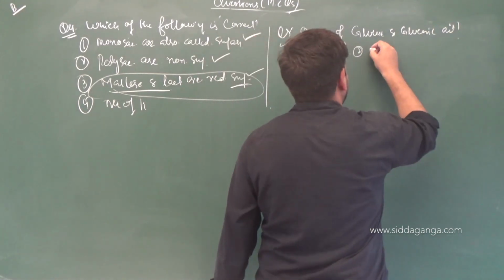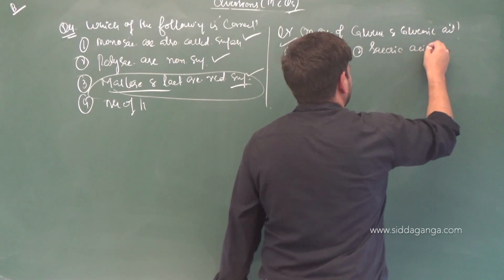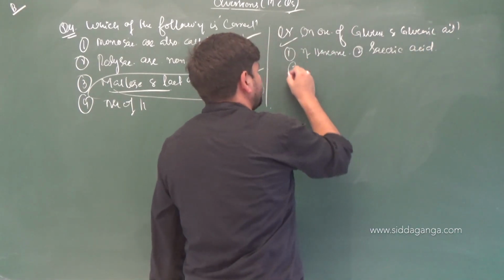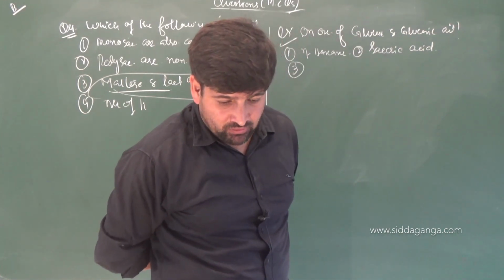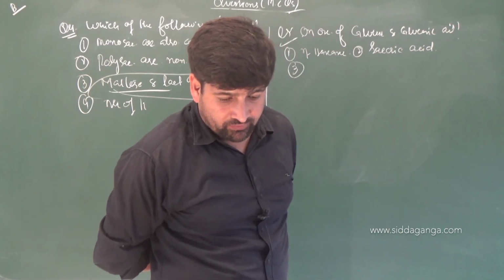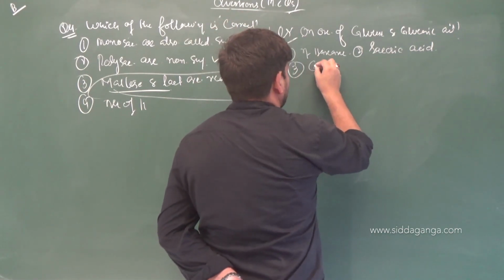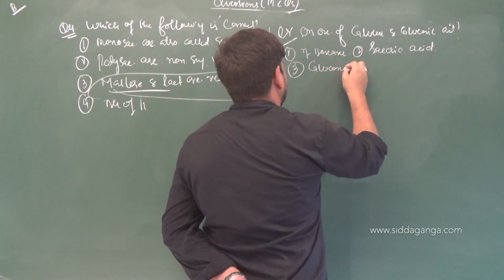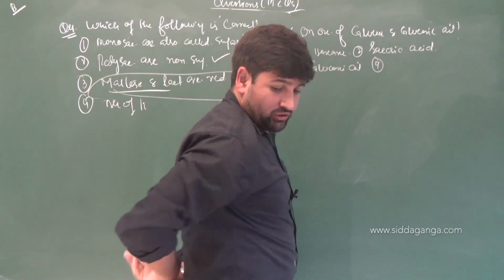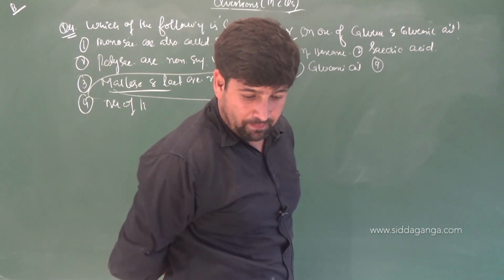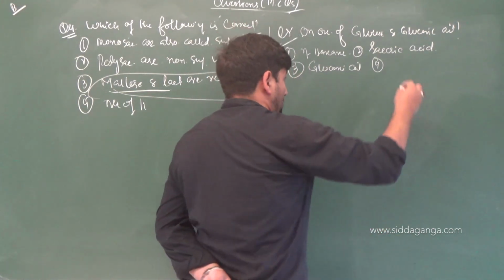Second one, we are getting saccharic acid. Third, we are getting gluconic acid. And fourth one, we are getting fructose.